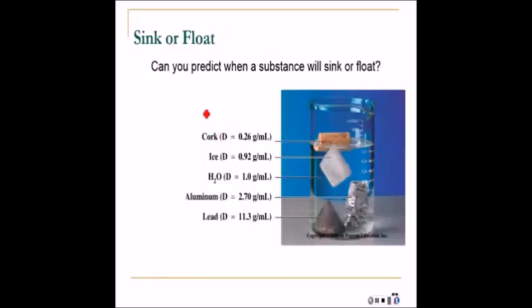Now we can use densities to determine if something would sink or float in a liquid. So here we have a beaker that has water in it. It's all water. And you notice some objects are floating, some are sinking. So the lead and the aluminum both sank in the water, and the ice floated right about at the surface, and the cork above the surface. And so we can do that because things that have a density less than water will float in water for the most part, and those that have densities greater than water would sink.